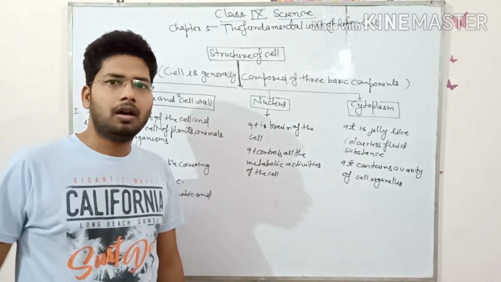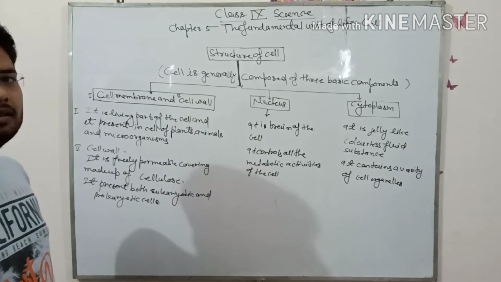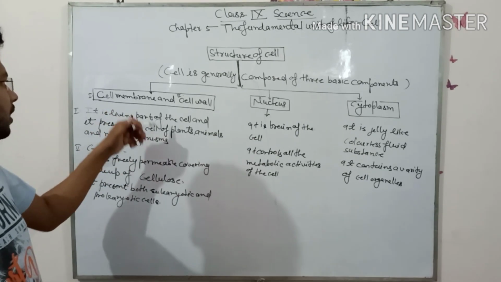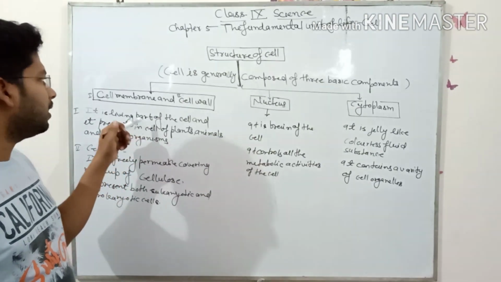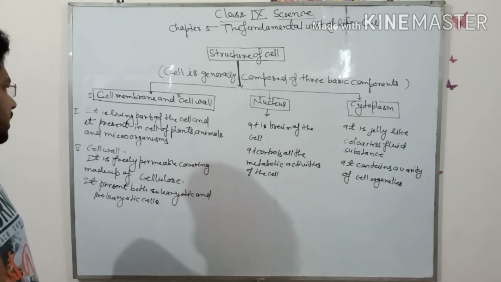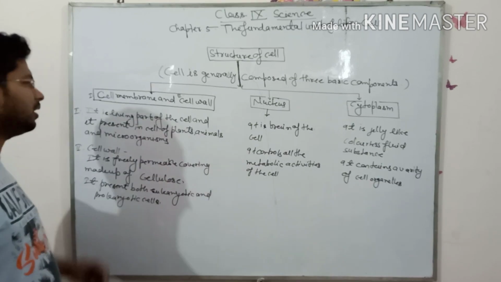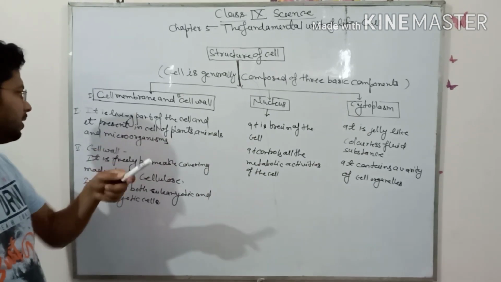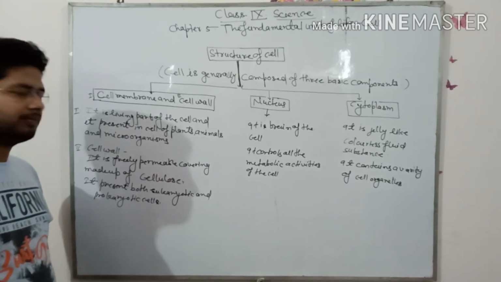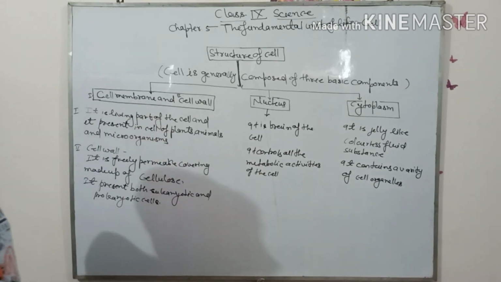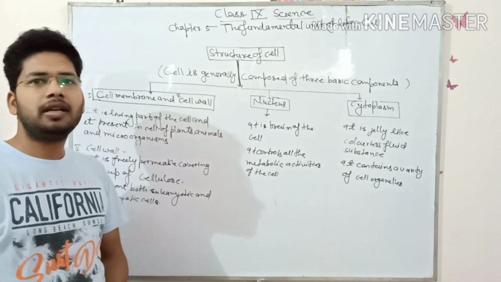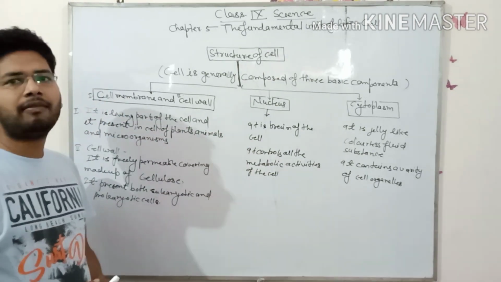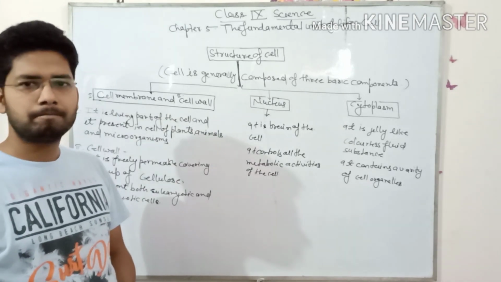Okay, I think you have well known about the cell membrane. You have discussed previously the function of the cell membrane and what its meaning is. It is a living part of the cell and it is present in the cells of plants, animals and microorganisms. The cell membrane allows material in and out of the cell. It is basically made up of lipid and protein.